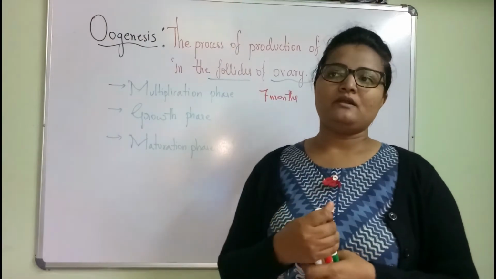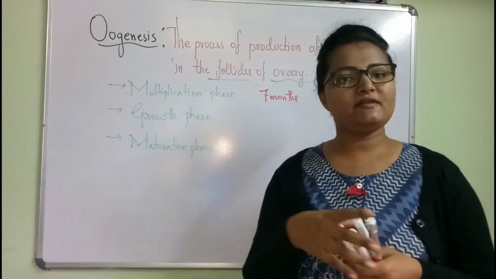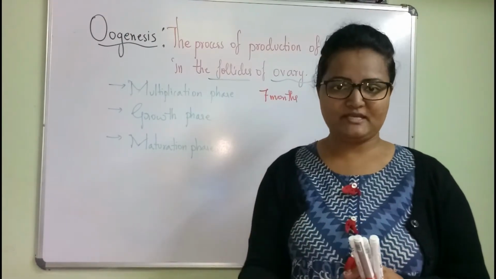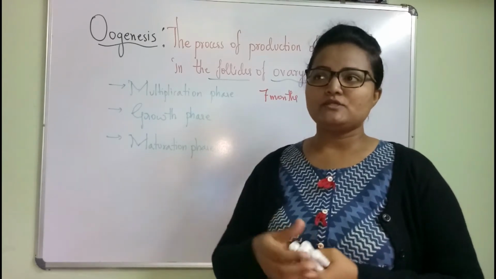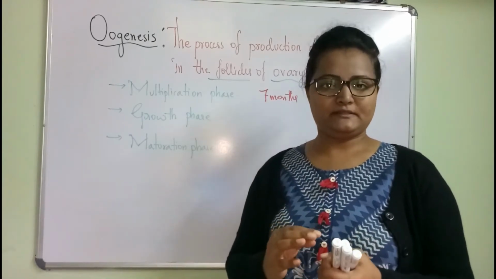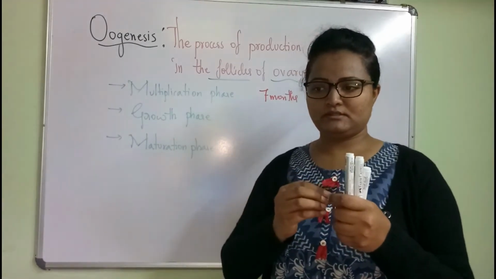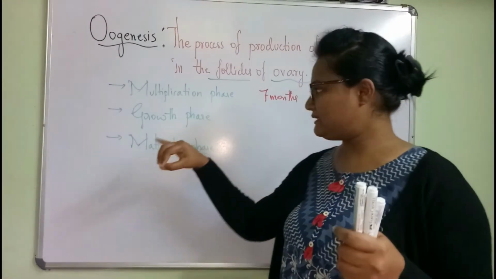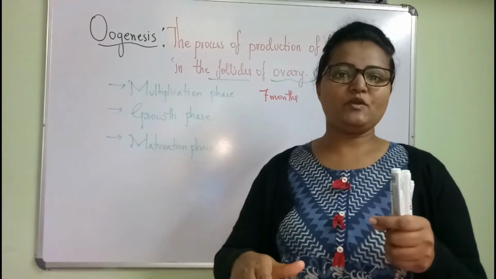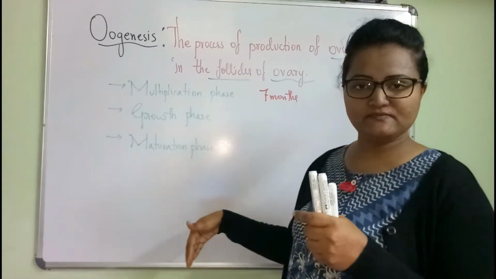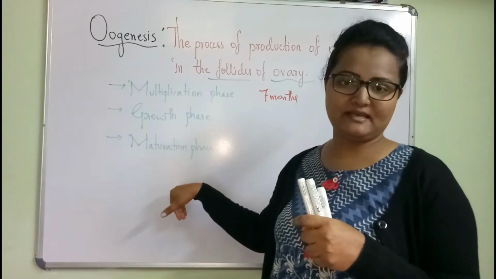So within the fetus development only, in the ovary of the fetus, the development of oogonia takes place. Soon after the birth, the oogonia and the primary oocyte growth phase cease till puberty. Once puberty is attained, the growth phase continues to the maturation phase. That is what we call the menstrual cycle in us.